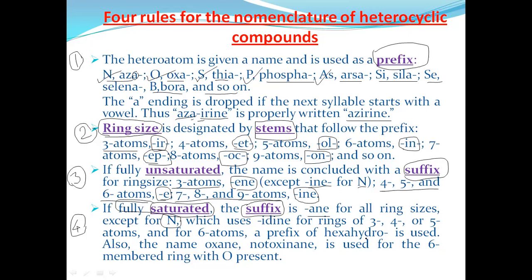If nitrogen is present, then for 3, 4, 5 members, idine is used instead of ane. If nitrogen is present in a 6-member heterocyclic compound, then it is written as hexahydro.